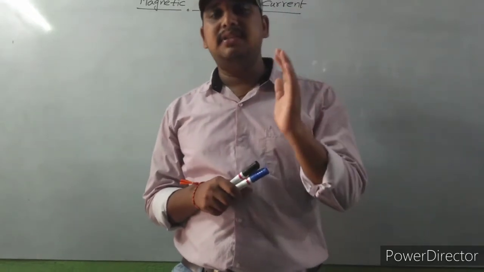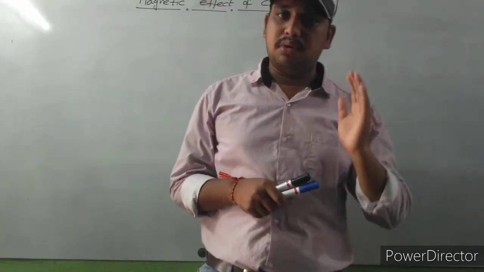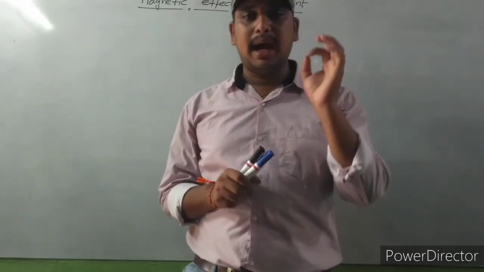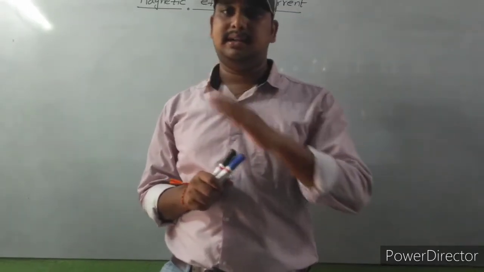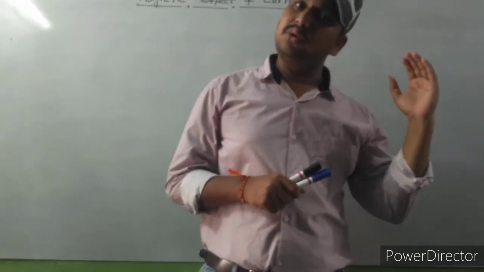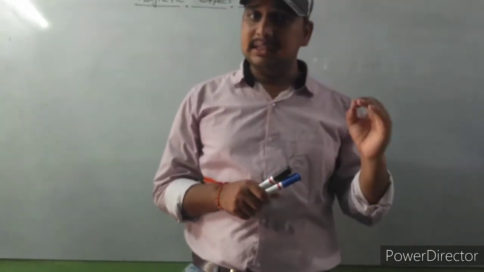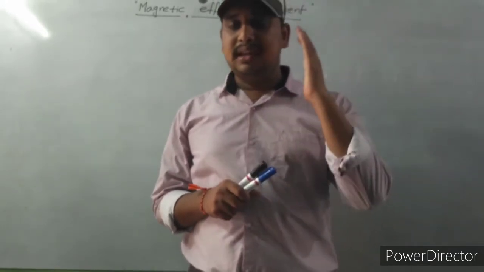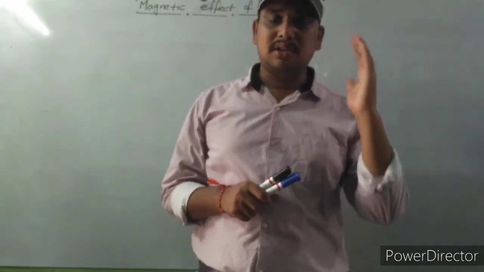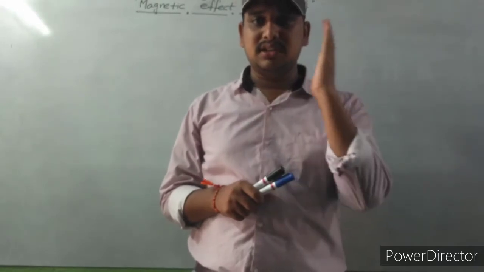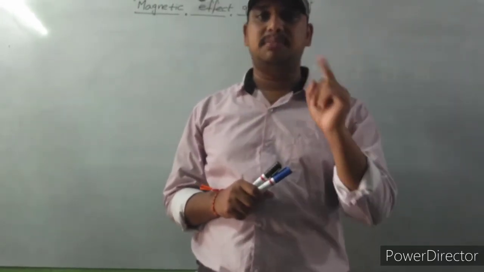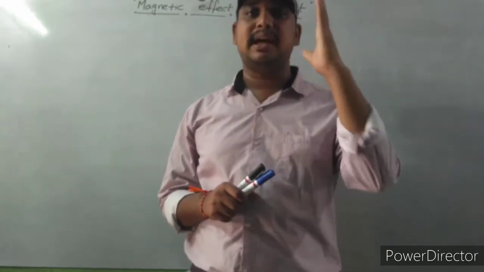This chapter is very important for the board as well as from a NEET point of view. The chapter name is magnetic effect of current. It plays a crucial role for NEET as well as the boards. So beginning onwards, watch all lectures and observe them carefully. Definitely you will get all concepts of this chapter with 100% accuracy.